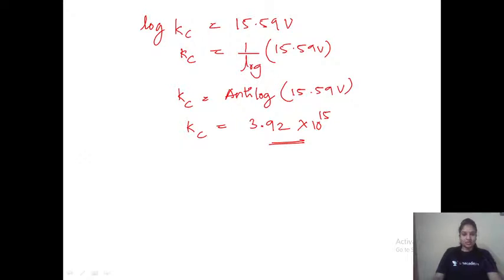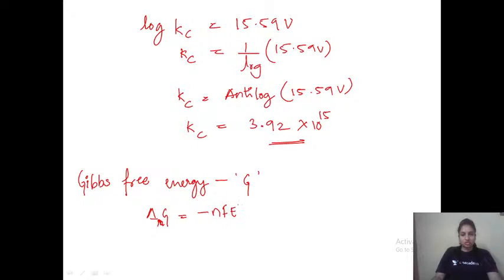And one more topic I would like to take, that is Gibbs free energy. Gibbs energy is represented by G. So Gibbs free energy is the energy change that occurs during a particular electrochemical reaction, and this can be calculated by the formula delta G of a reaction R is equal to minus nFE naught cell.